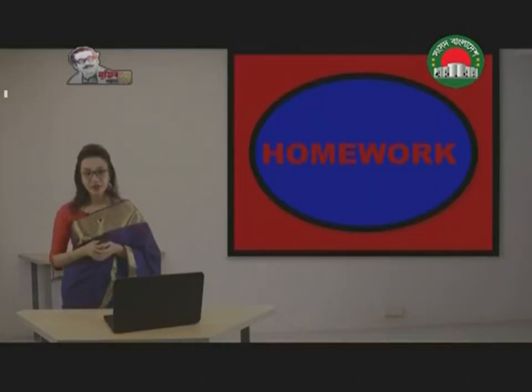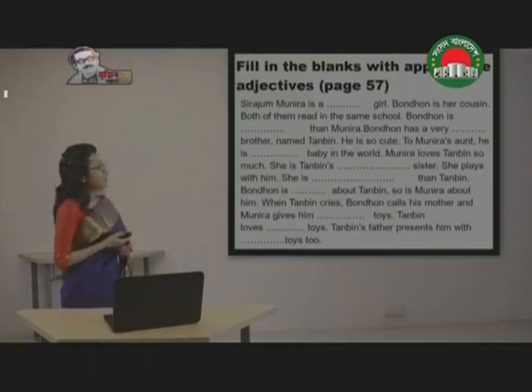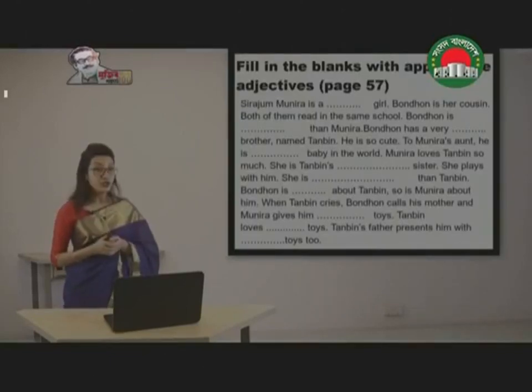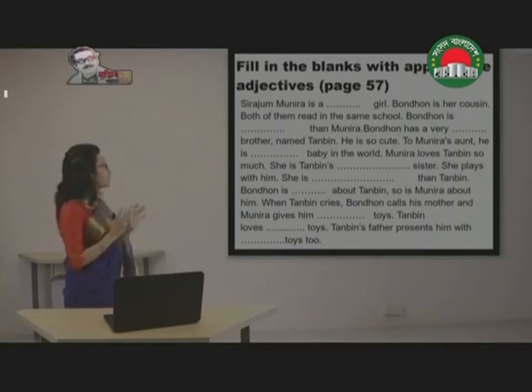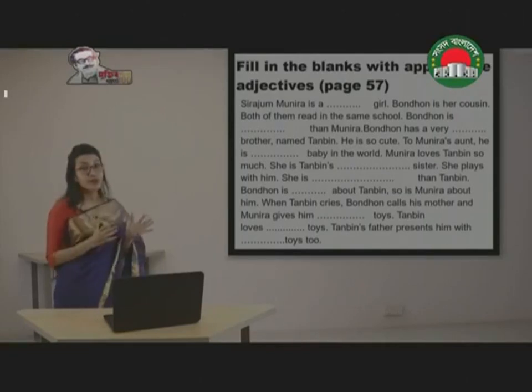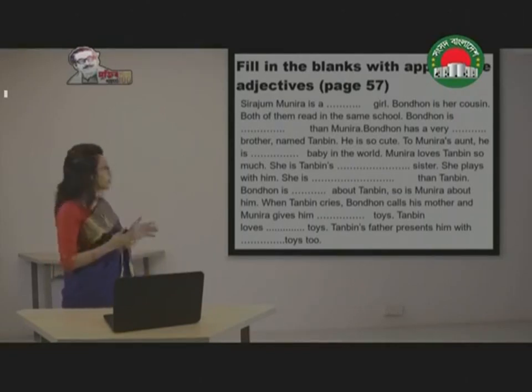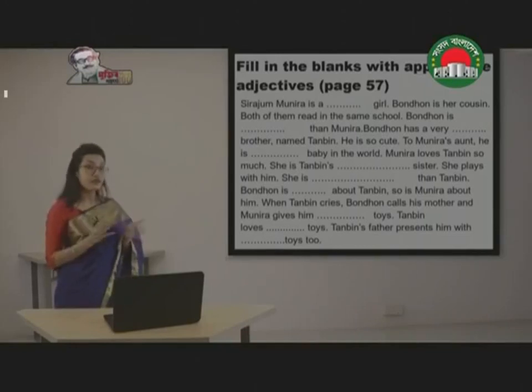Now it's time for a homework. This homework can be found in your book at page number 57. What you have to do, you have to fill in the blanks with the appropriate adjective. I'm going to read out the passage for you now. You can find it in your book.